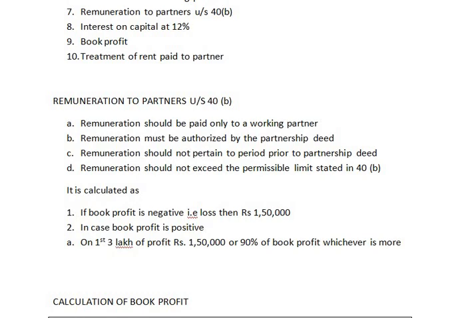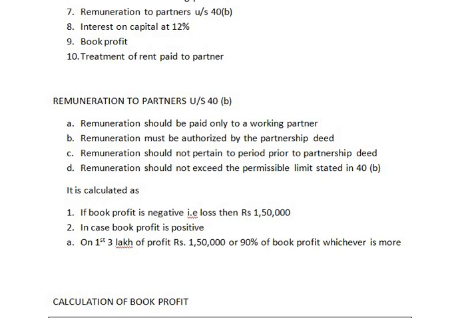And it is calculated as follows: if the book profit is negative, if it is a loss, then you can pay remuneration up to 1,50,000. In case of positive profit, then on the first 3 lakh of profit you can pay 1,50,000. On the remaining balance of profit you can pay 90% of book profit. Let me explain this to you.